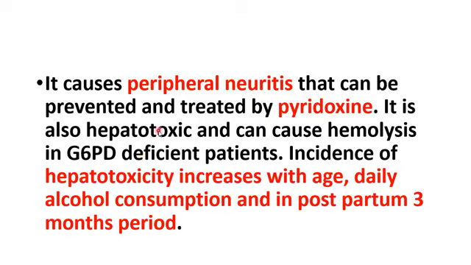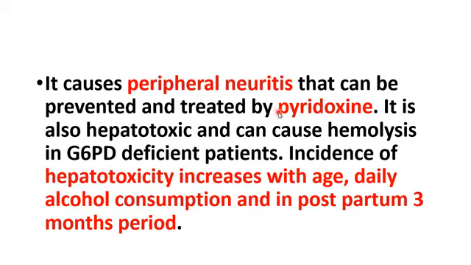So all the first generation agents, most of them are hepatotoxic, except ethambutol and streptomycin. And it can also cause hemolysis in G6PD deficient patients. And incidence of your hepatotoxicity increases with age, with alcohol consumption, and in the postpartum period of 3 months. Okay, so I will tell it again.